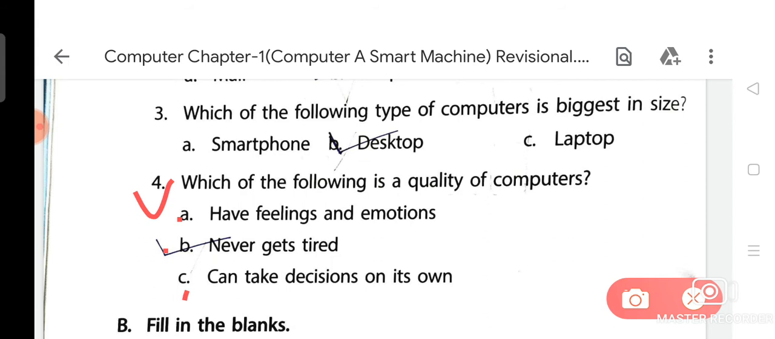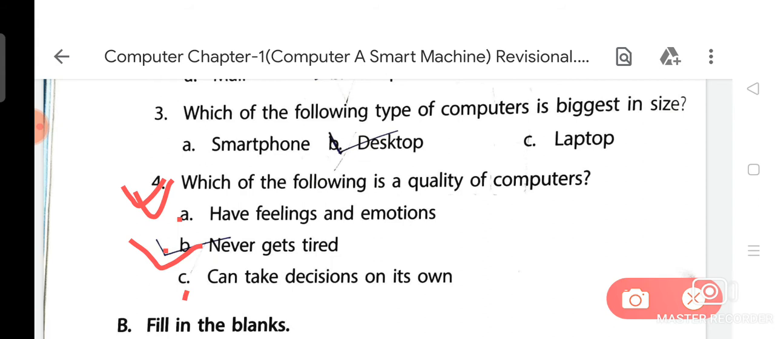So now we are going to discuss the question: which of the following is a quality of computers? As you know very well, a computer never gets tired, but a human gets tired and needs rest. So that's why option B, never gets tired, is the correct answer for this question.